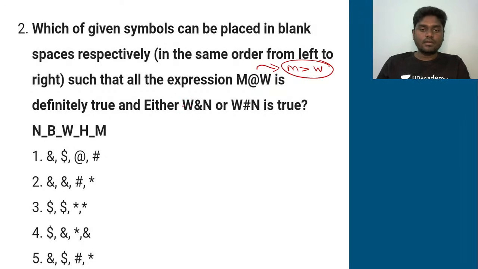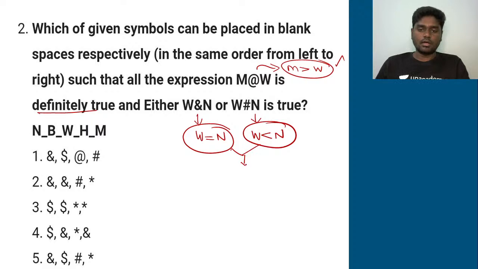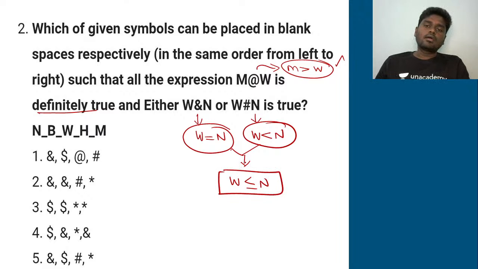Now listen carefully, such that all the expressions are definitely true: M greater than W, and either W and N, which means W equal to N, or W hashtag N, which means W lesser than N. Combining these two, you'll get W less than or equal to N. So the two statements which you need to absolutely get are M greater than W and W less than or equal to N. These should be the definite true statements which you need to get out of the given options.